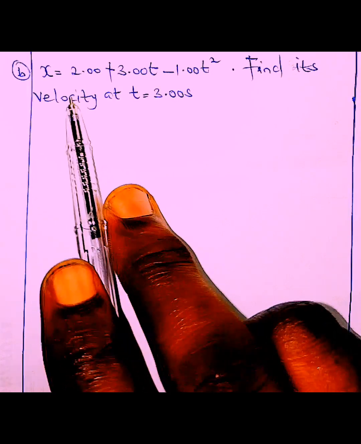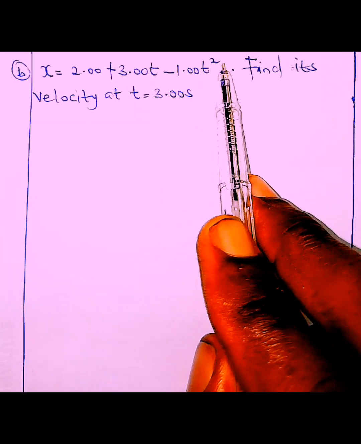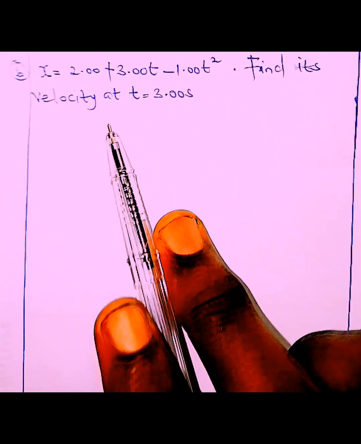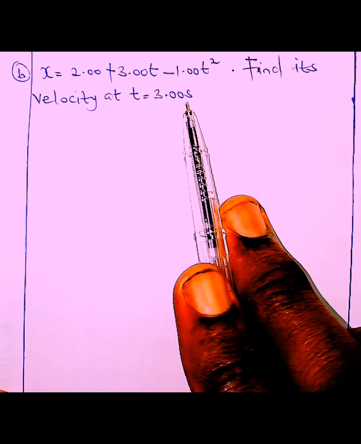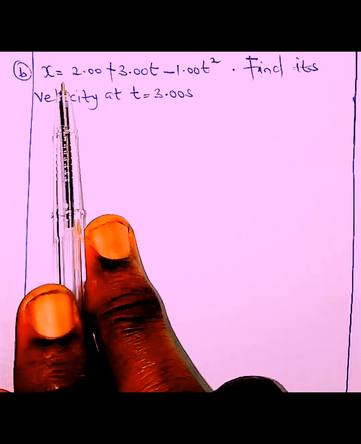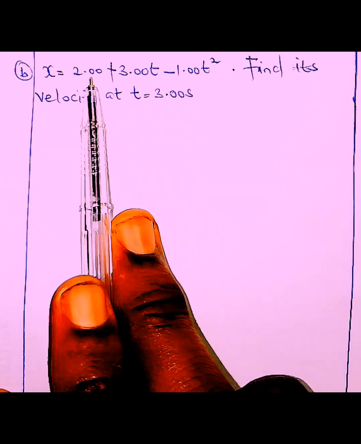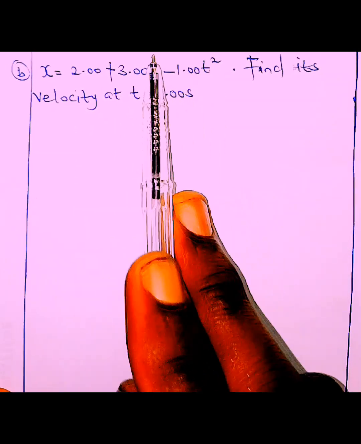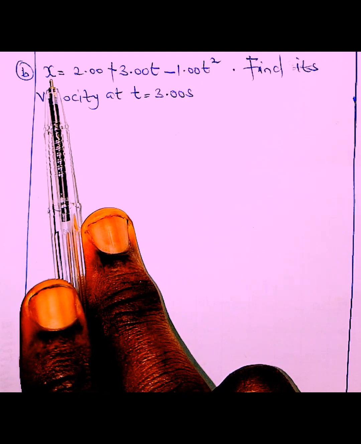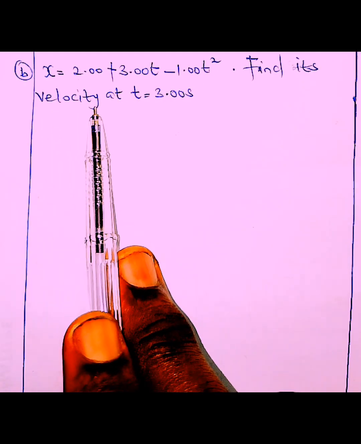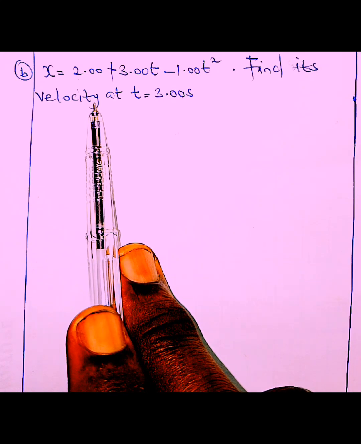Okay, question 2. Since the equation of the whole movement is x equals 2.00 plus 3.00t minus 1.00t squared, we are now asked to get the velocity of this particle at time 3.00 seconds. Now, how do we do this? Don't forget what we have right here is either displacement or distance, equal to all the stuff here, which are all in terms of time: this time squared, this time raised to 1, this time raised to 0. So how do we get the velocity? That's very important, and that's why knowledge of differential calculus is very much needed here.